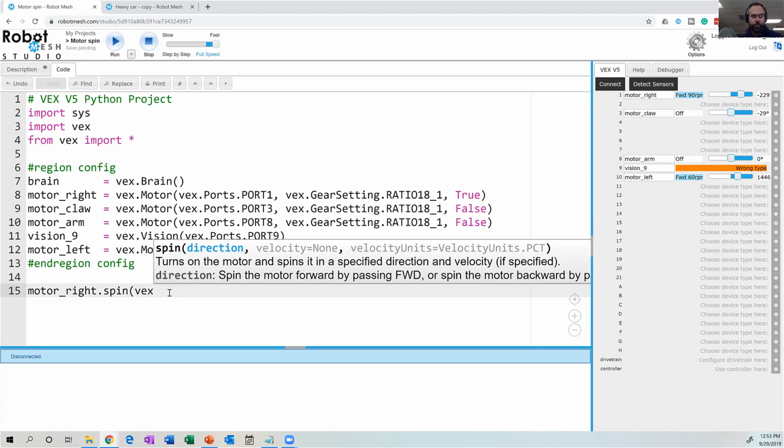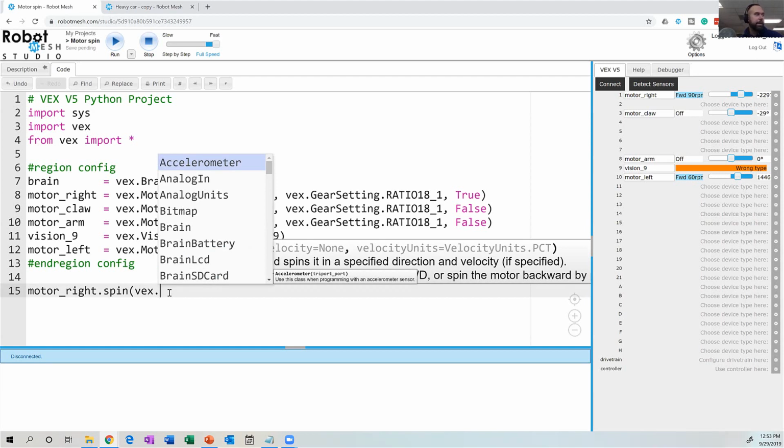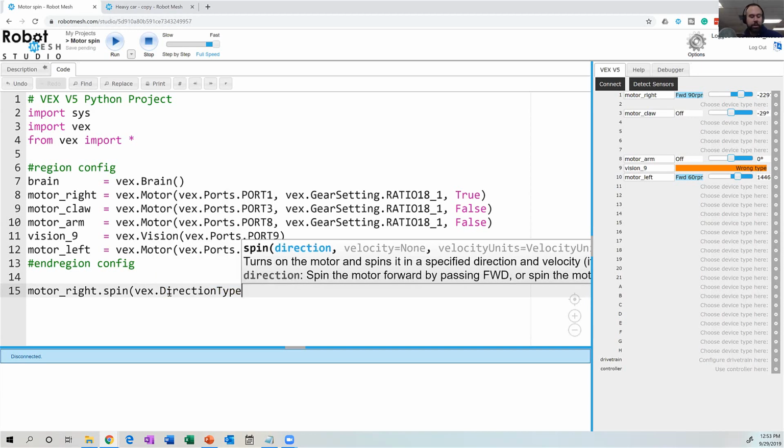So I'm going to go VEX dot, and then let's see what my choices are here. Having done this enough times, I happen to know that the attribute I'm looking for here is direction type, and I'm going to go dot FWD. Now you might be saying, oh, that's easy for you. How did you know to find that? We'll see in a minute that I could have gone into Blockly and created a Blockly project and looked at the generated code. But just from experience, I've typed this out enough times in real life that I know the arguments it's expecting. It's going to spin forward.